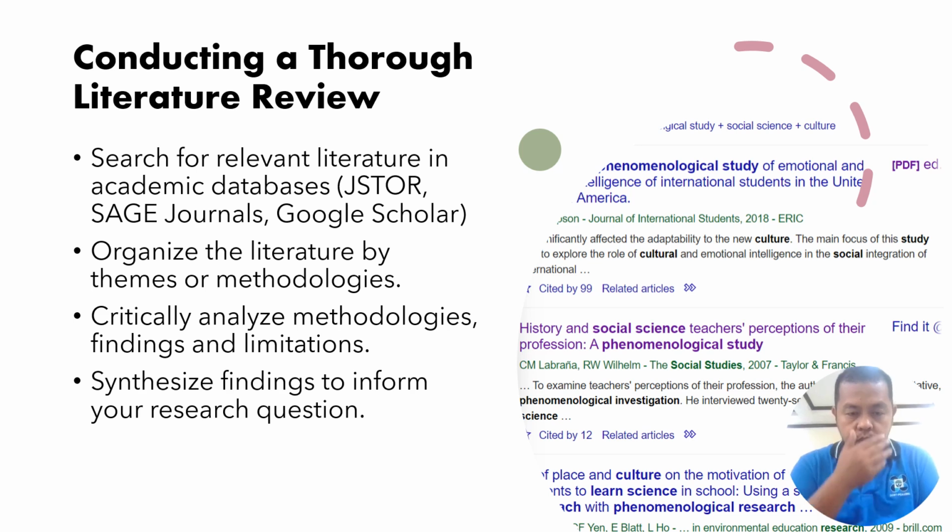First, search for relevant literature. Use databases like JSTOR, Sage Journals, and Google Scholar to locate peer-reviewed articles, books, and reports related to your research questions. Use specific words such as phenomenology of urban poverty, experiences of immigrant women, or social isolation in elderly communities.